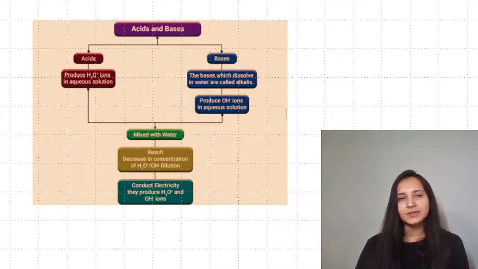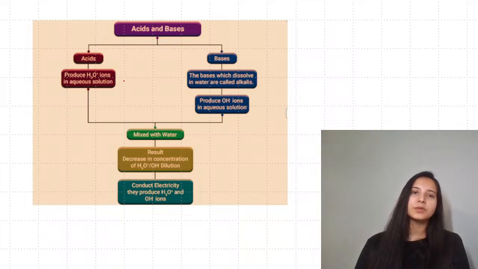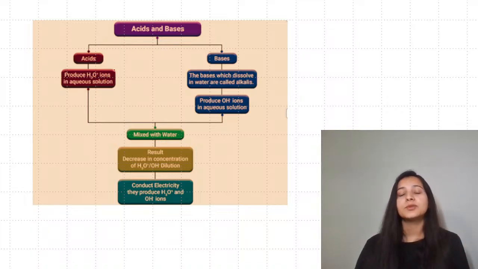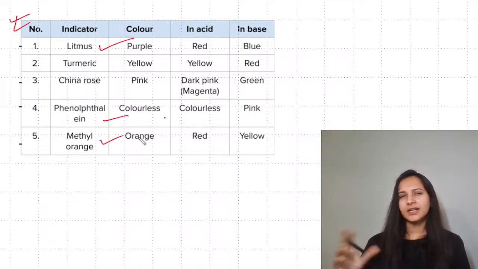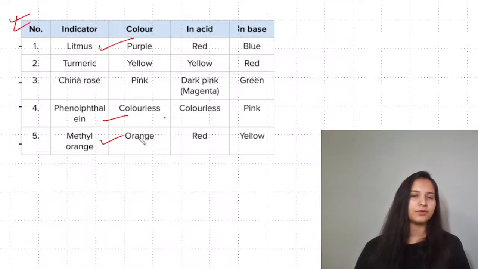Speaking about the acids, bases, and salt, acids are the ones which will produce hydrogen ions. Those hydrogen ions will combine with water to form hydronium. Bases generally form hydroxide. When we speak about this specific chart, what is very important from your board exams point of view is litmus, phenolphthalein, methyl orange. You generally do not get questions from turmeric, China rose pretty often.